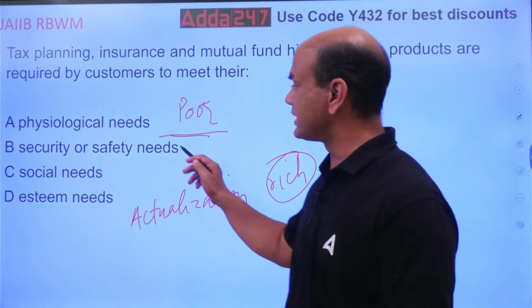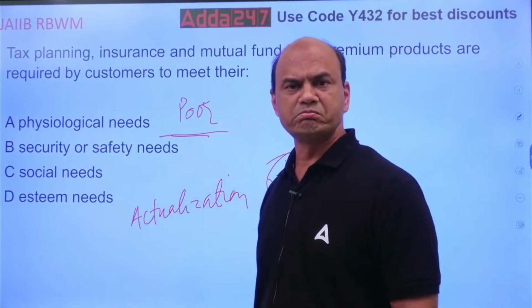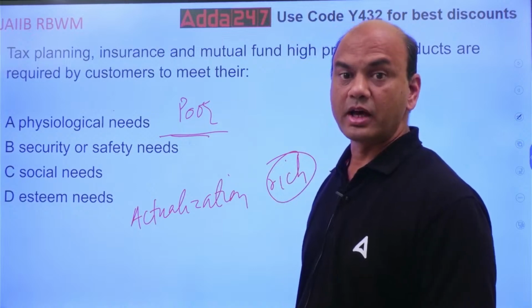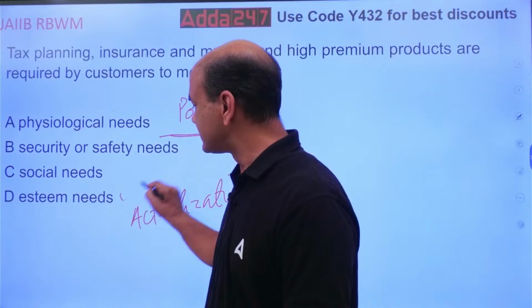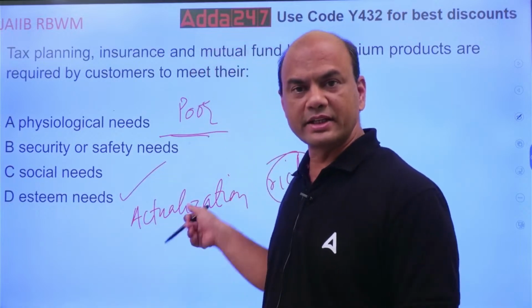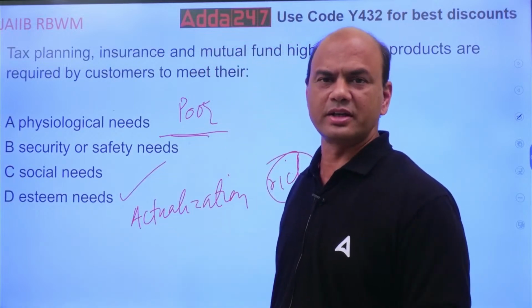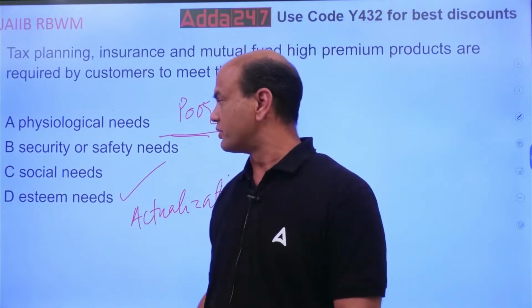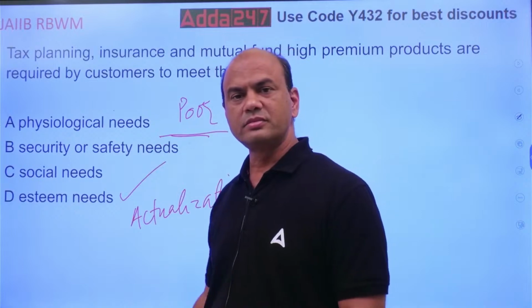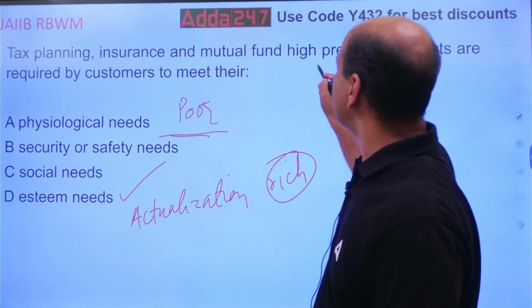Will it be covered by safety, social? High premium means 5 lakhs and above. Only esteem and actualization. Actualization also, yeah, it can. So kindly note, the high premium word is important over here.